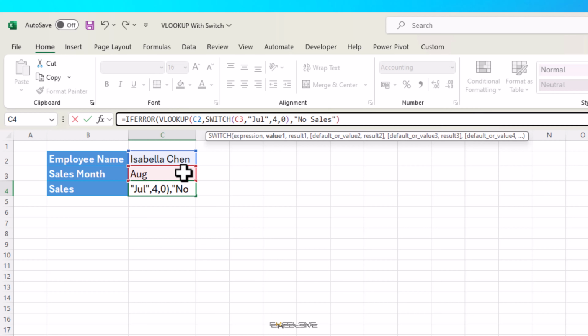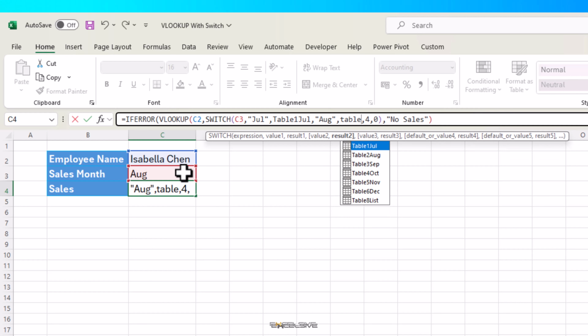For result, just like in our VLOOKUP formula earlier, we use table 1 JUL for July. Now, if our value in C3 is July, it will consider our table on the July sheet. Moving on, for value 2, we use AUG for August in double quotes, and for result, we choose table 2 AUG.